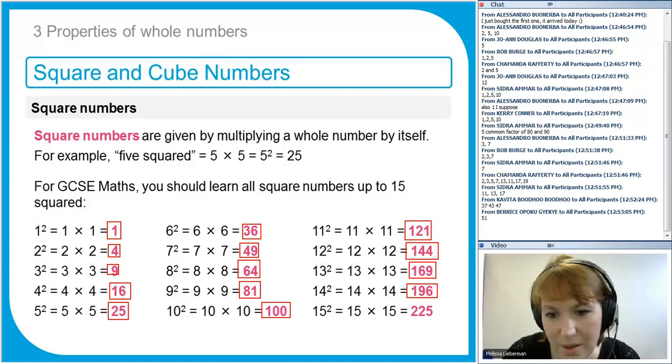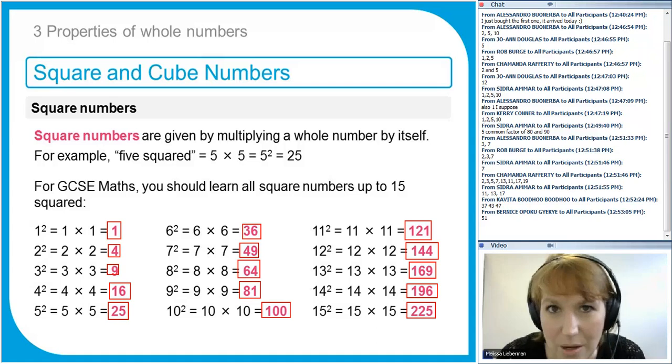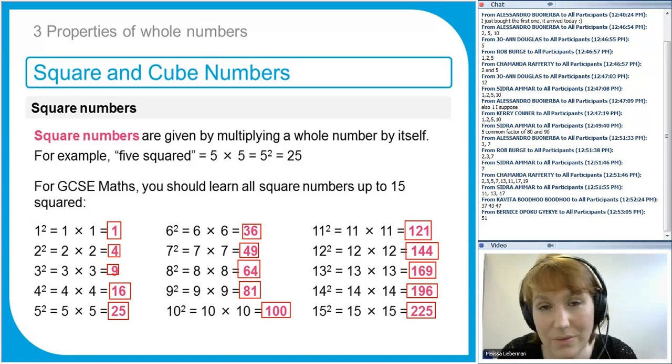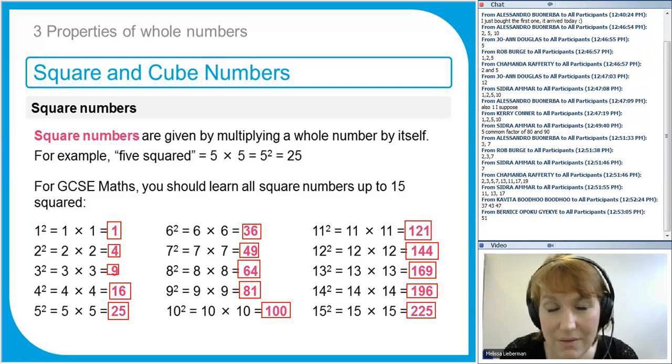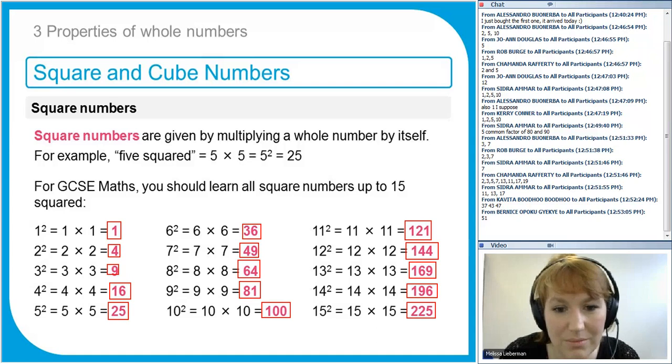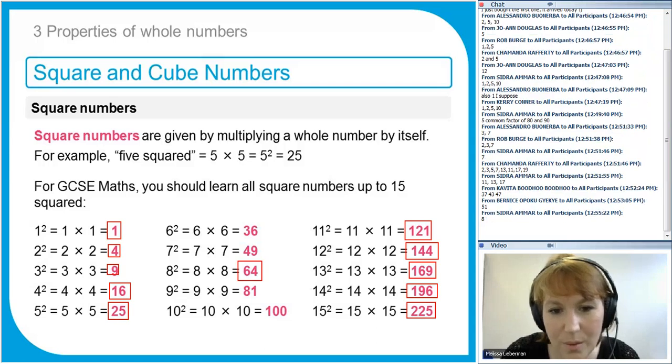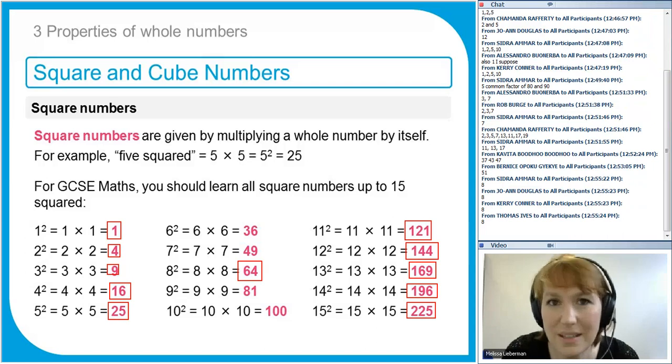Now, there is one non-calculator paper for GCSE maths, so you might have to work these out without using a calculator. You might also have to work out the square root of any of these numbers. If someone said, what is the square root of 64, for example? What would it be? Thank you, Sidra. 8, yeah, 8. So square root just means what is the number that I square to get 64?